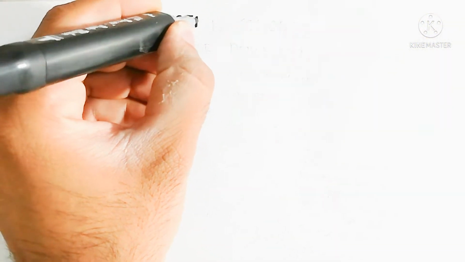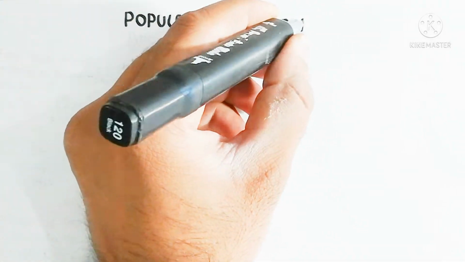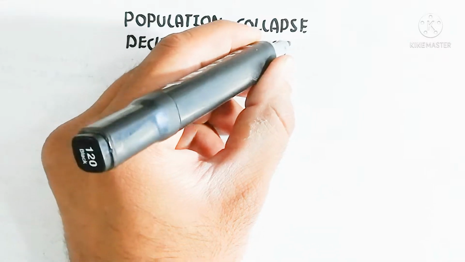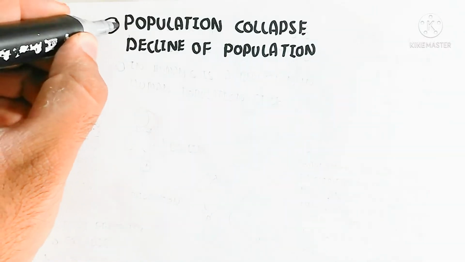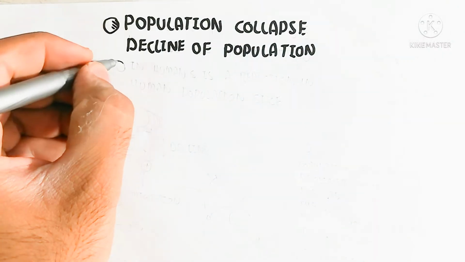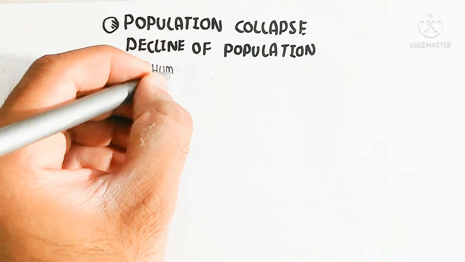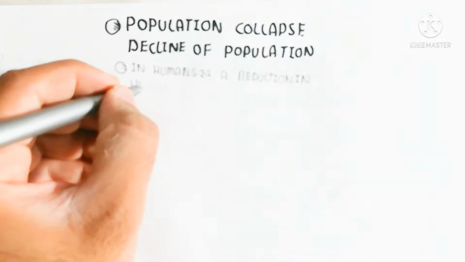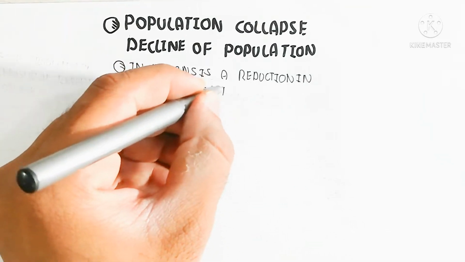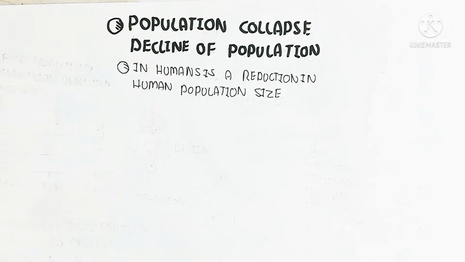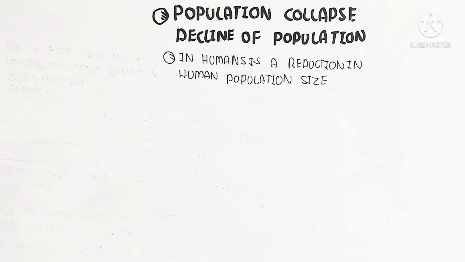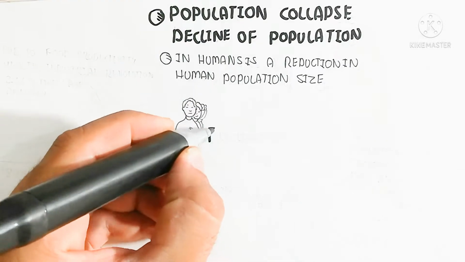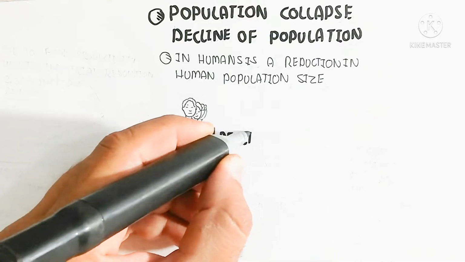Hello, in this video we will discuss population collapse, or the decline of population. Recently, the theoretical explanation has emerged. Let's begin by understanding human reproduction and human population size. We will discuss the decreasing of the population size as well as how to increase it.